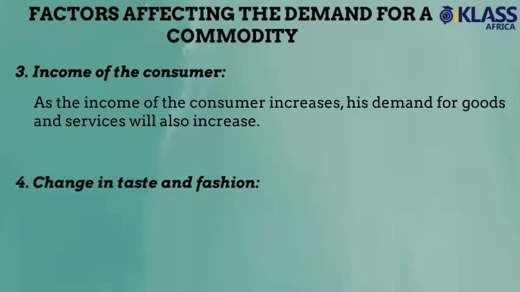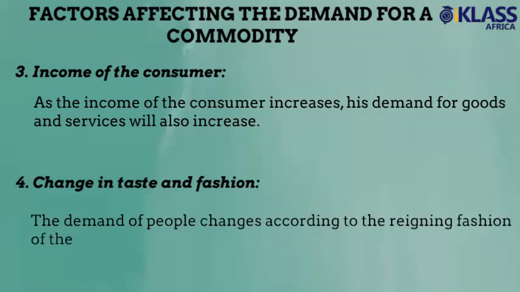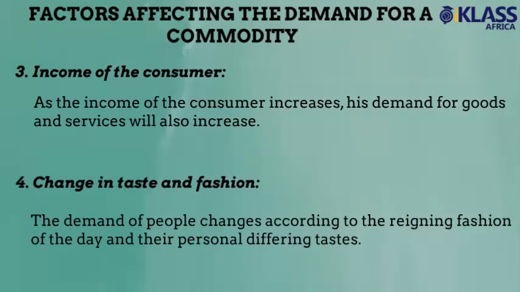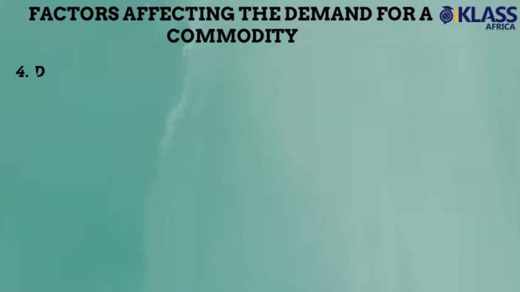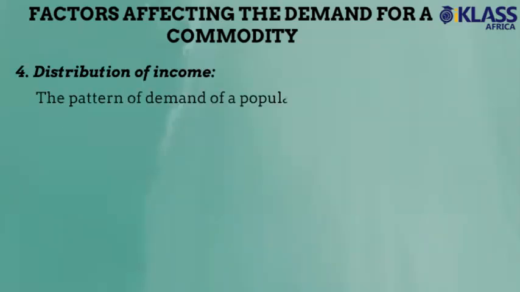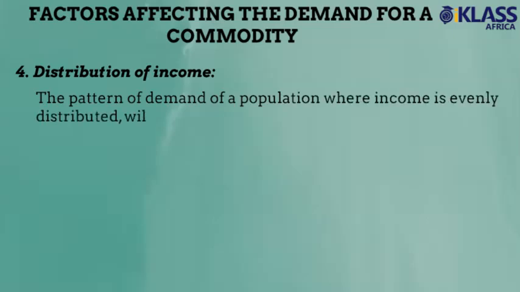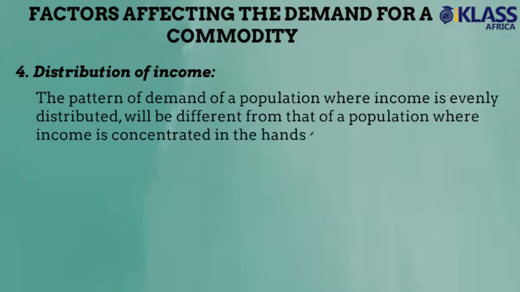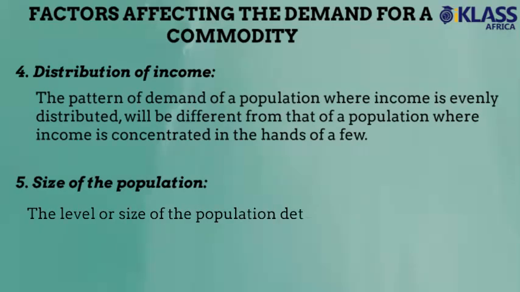Change in taste and fashion. The demand of people changes according to the reigning fashion of the day and their personal differing tastes. Distribution of income. The pattern of demand of a population where income is evenly distributed will be different from that of a population where income is concentrated in the hands of a few. Size of the population. The level or size of the population determines the level of demand.